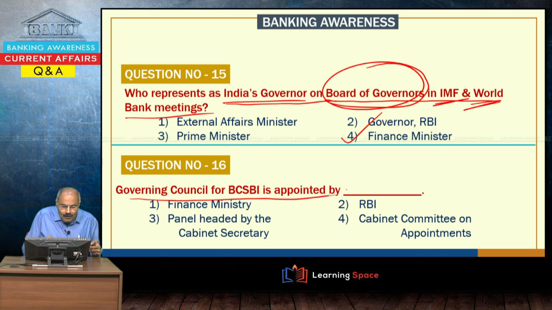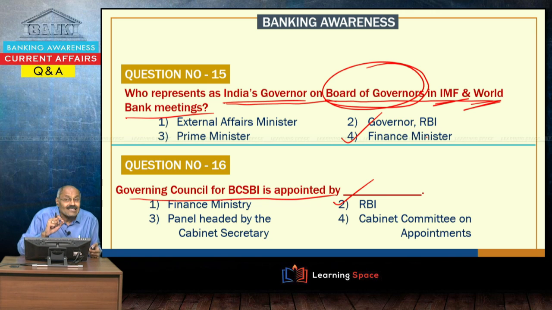The governing council for BCSBI is appointed by the Reserve Bank of India. When it comes to BCSBI, there are 4 points I would like to tell you, do not forget. One, it was established based on the SS Tarapore committee recommendations. Second, it was registered as a society.